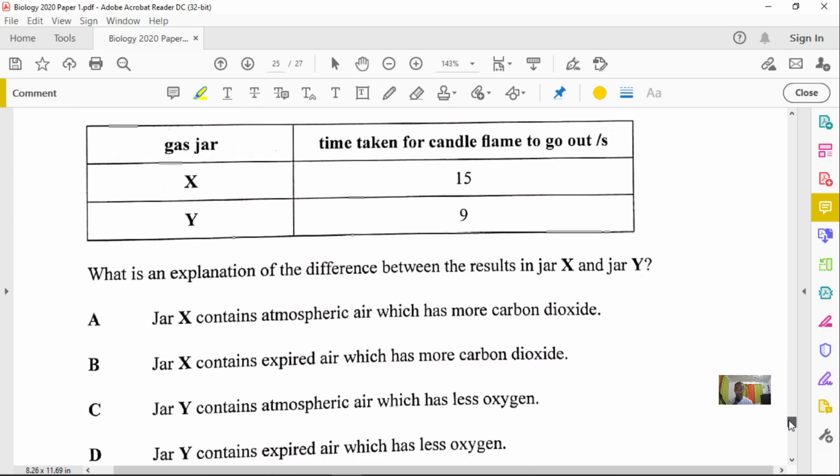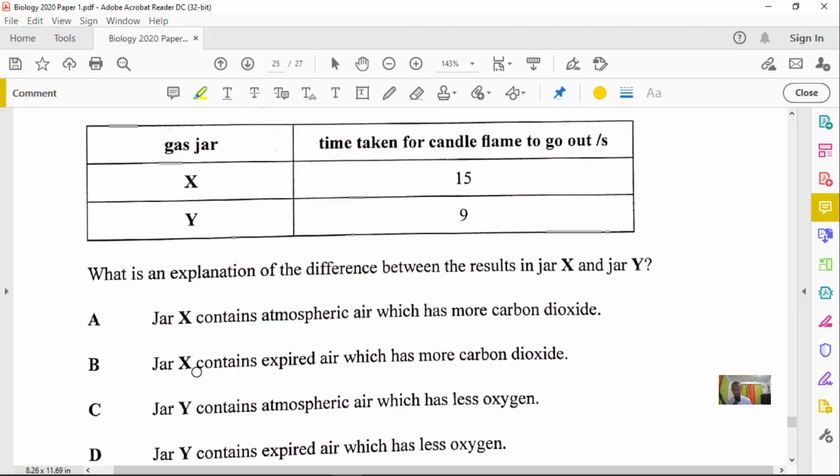Let's look carefully at our options here. I want to see all the options. Okay, good. Remember, look at the numbers and let's now reason through this. We look at the explanation of the differences between the results in jar X and Y. Option A says jar X contains atmospheric air, which has more carbon dioxide. If X contains more carbon dioxide, it will take a shorter time, not a longer time, so that is incorrect.